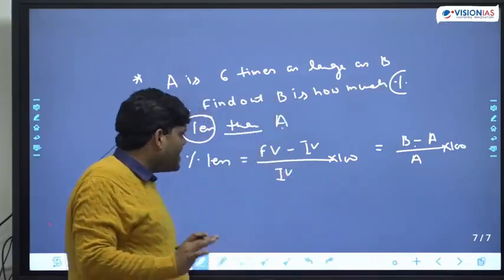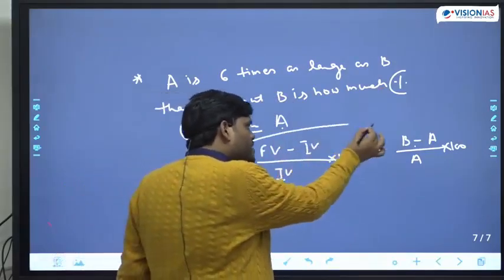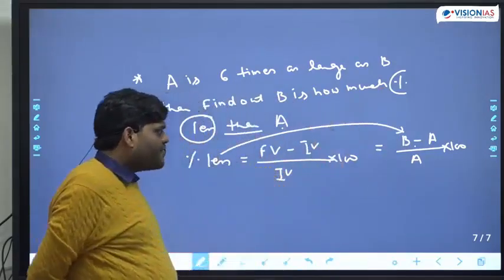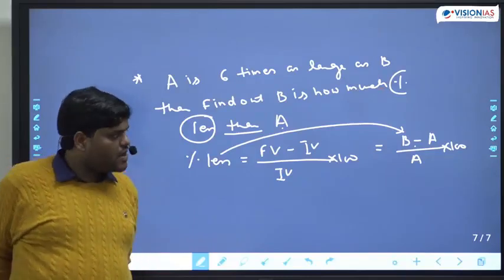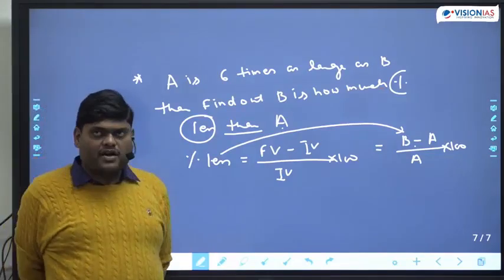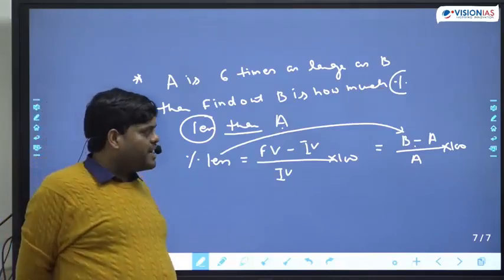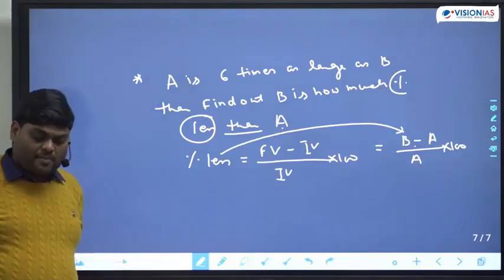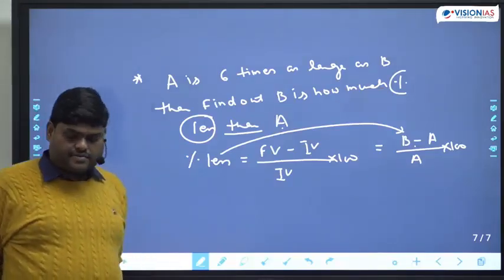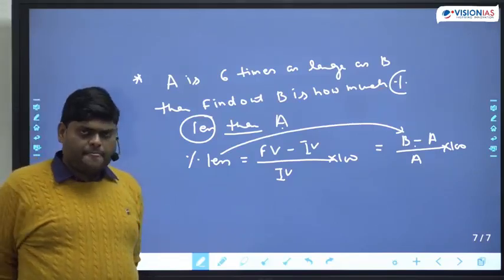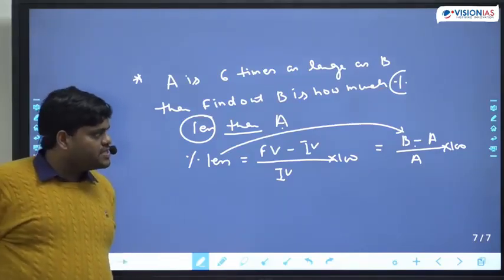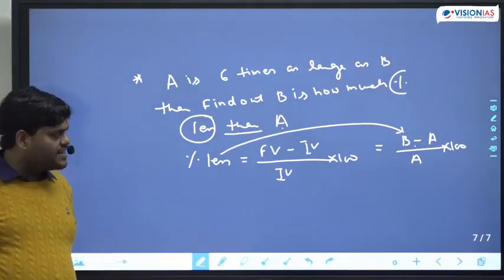So the final answer I will get from here: B minus A upon A into 100. This is the final answer which I will get.